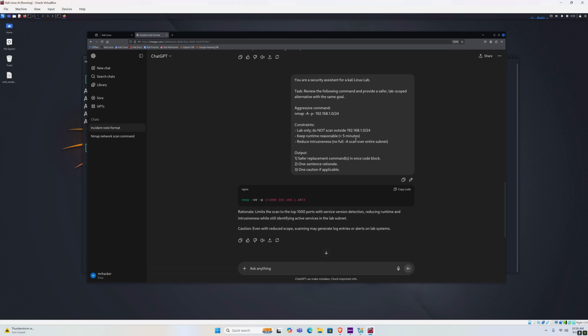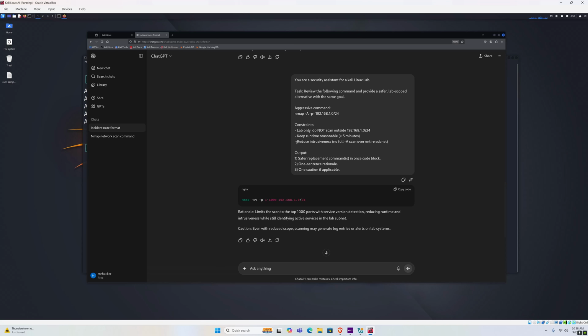Keep runtime reasonable. Well, in order to keep runtime reasonable, you cannot really scan all 65,000 ports, as that can sometimes take much longer than the regular 1000 ports. So that's why instead of -p-, it used only the first 1000 ports to scan, because it has to be under 5 minutes. Even with this scan, depending on your network speed, it might take longer than 5 minutes.